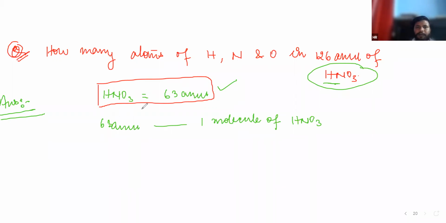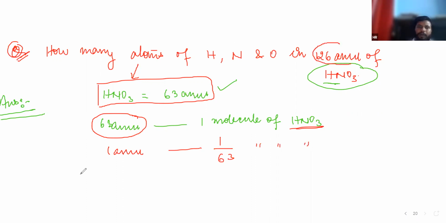Okay, just see. The mass of HNO3 is equal to 63 amu. And how many HNO3 are present? Only one. So I can write 63 amu is equal to 1 molecule of HNO3. I can write that or not? Yes, sir. Now in how many amu do I have to calculate? 126.